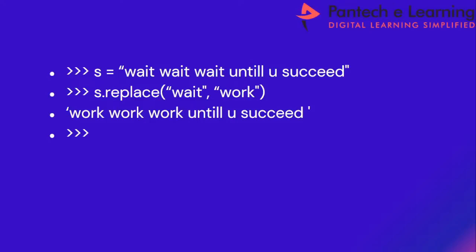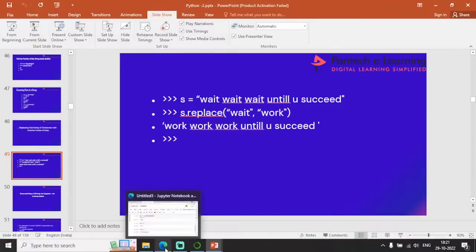And if I want to replace one string with another string, for example, using s.replace: whichever inbuilt function I have to call, using the variable name and the dot operator, I am calling this replace function. So wherever I have, for example within double quotes, "wait", it will be replaced with "work". Clear with this? All these are the different types of operations that can be performed on strings. So let me just illustrate.